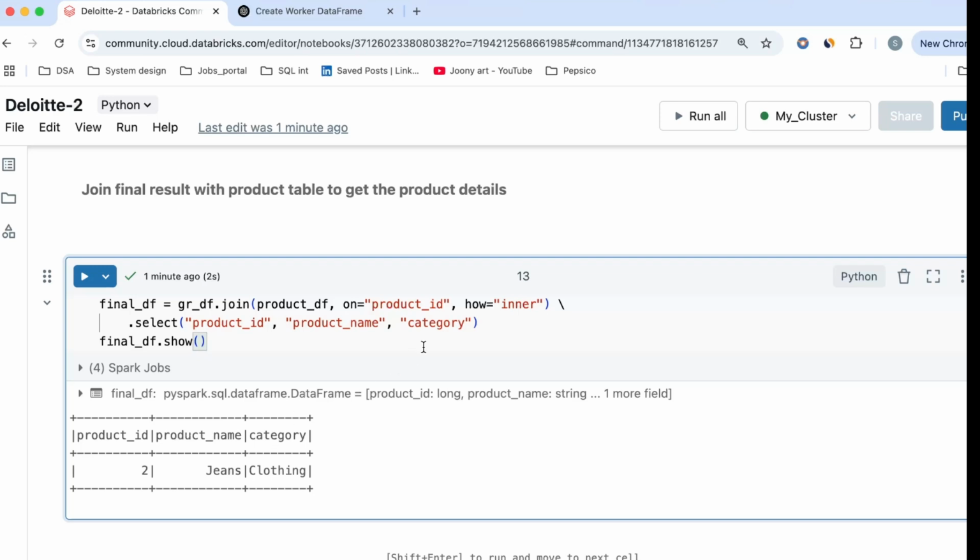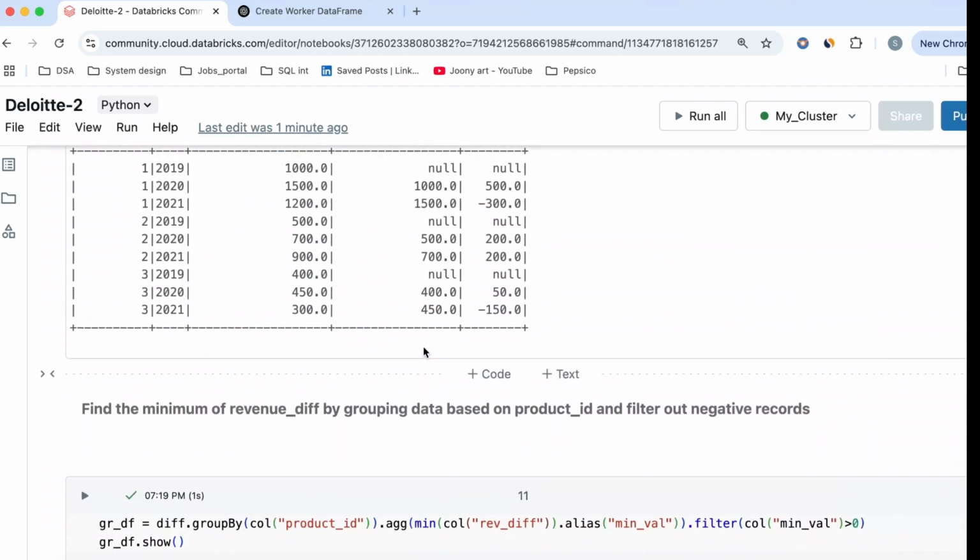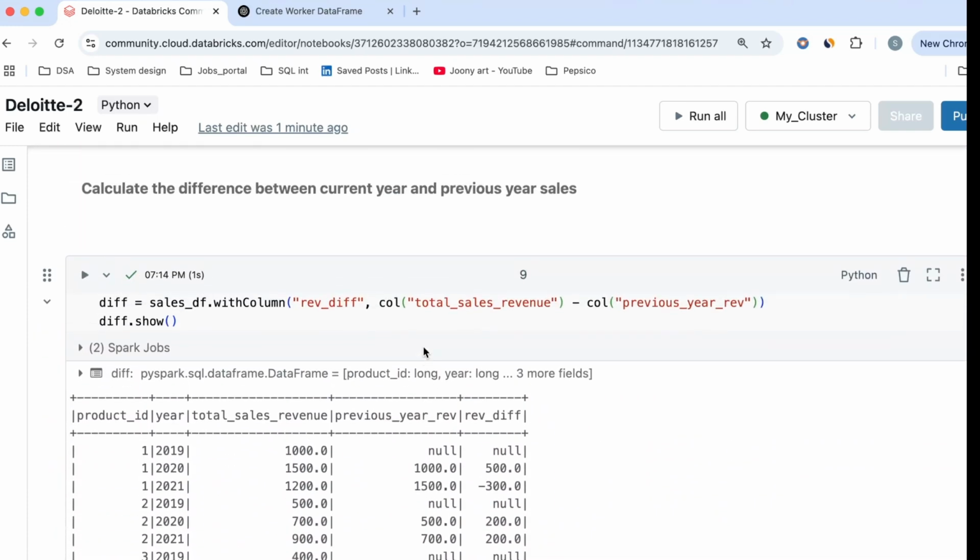So this is how you can approach a problem and solve it. You can try this with the SQL method as well. It is good to know, but in most of the interviews you will be asked for PySpark. It can also ask you for SQL. It is not much difference. With the help of the SQL select query, you can solve this question. I hope you have understood how exactly to execute this particular question and you have solved it.